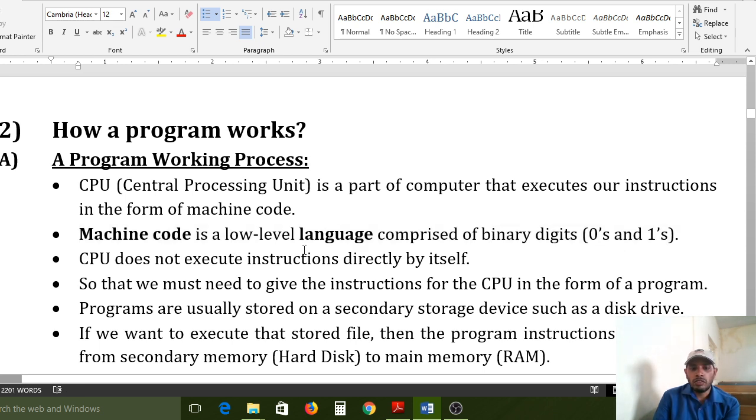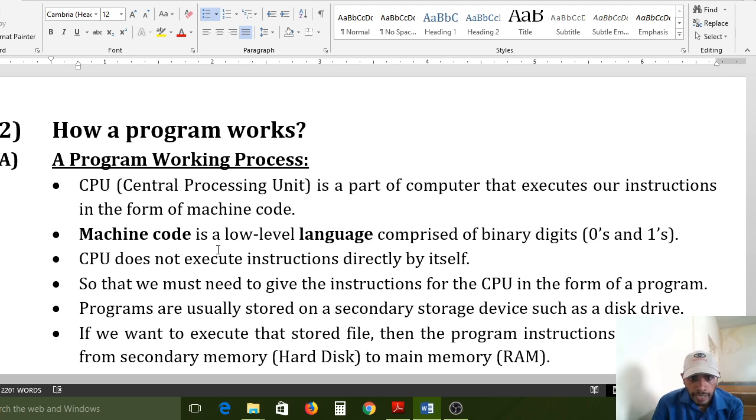Actually, how many languages do we have? Higher level languages and lower level languages. We have already learned this in the C language. The computer can understand only low level languages. For our understanding, higher level languages were introduced. Higher level languages include C, Java, C++, Python, and so on.